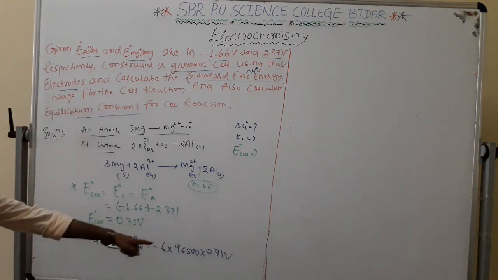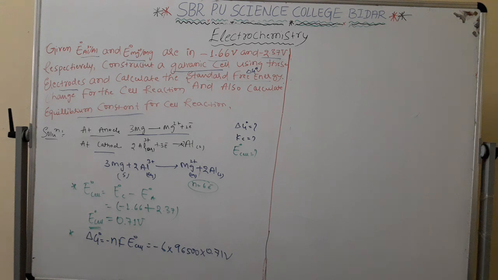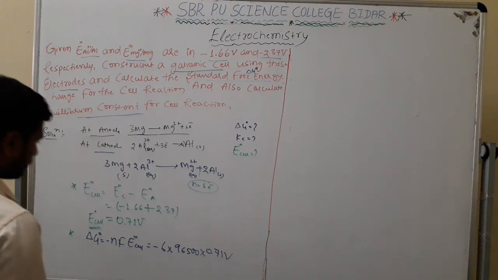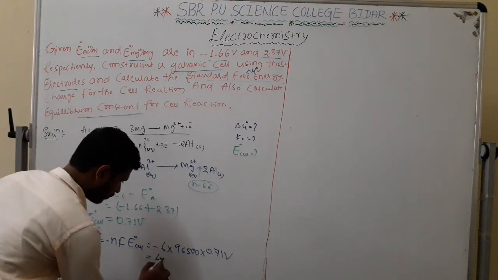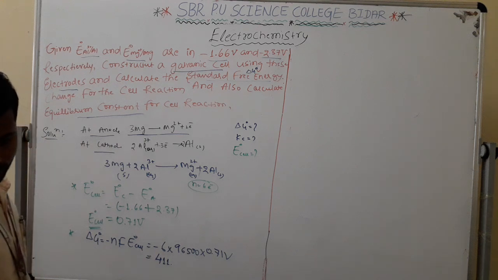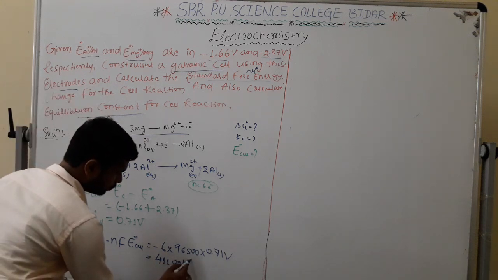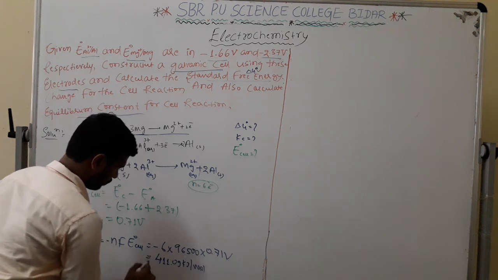If I calculate the whole thing, I get the delta G naught value, 4,111.09 kilojoule per mole.